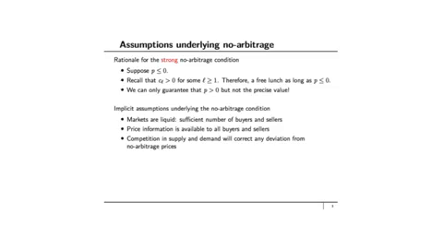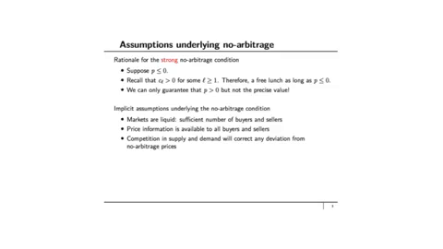The implicit assumptions that are underlying the no arbitrage conditions are that the markets are liquid, which means there is a sufficient number of buyers and sellers. If the markets are illiquid, the no arbitrage condition is not valid, and the bounds that we generate using the no arbitrage argument will no longer be valid. We also assume that price information is available to all buyers and sellers. The price information here basically means what the cash flows are.